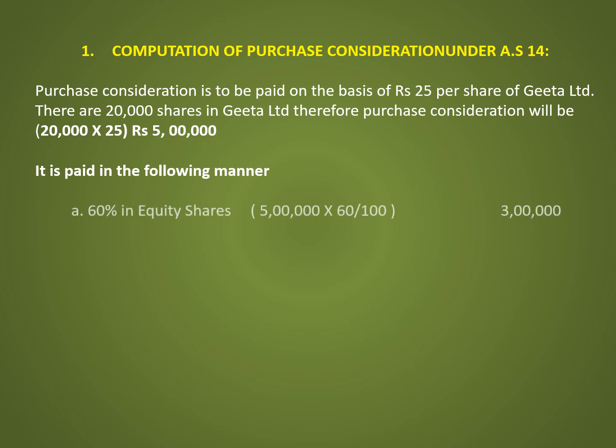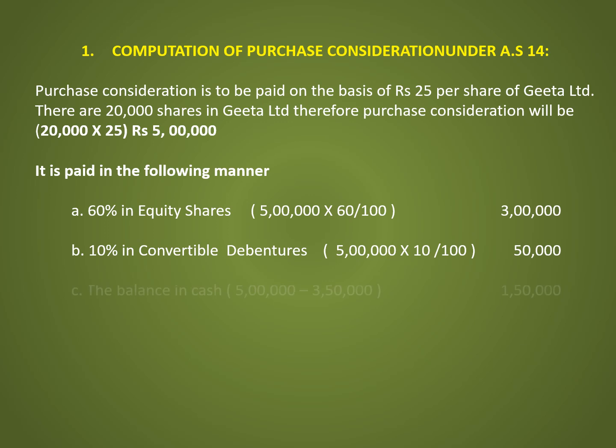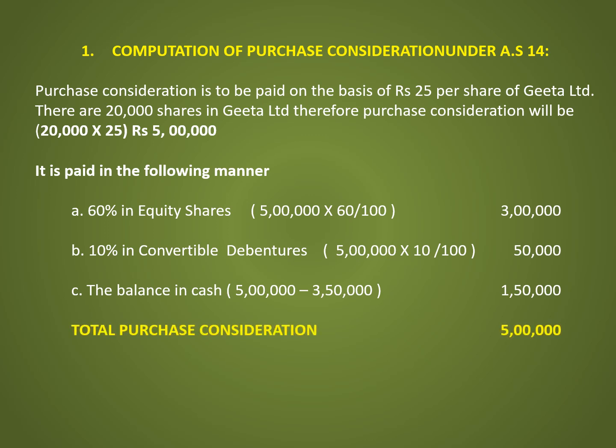First, they are paying in equity shares, that is 60% on 5 lakh, 3 lakh. Second, they are paying in the form of debentures, 10% on 5 lakh, 50,000, and the balance they are paying in cash, that is 5 lakh minus 3 lakh 50,000, 1 lakh 50,000 they are paying in cash. Total purchase consideration is 5 lakh.